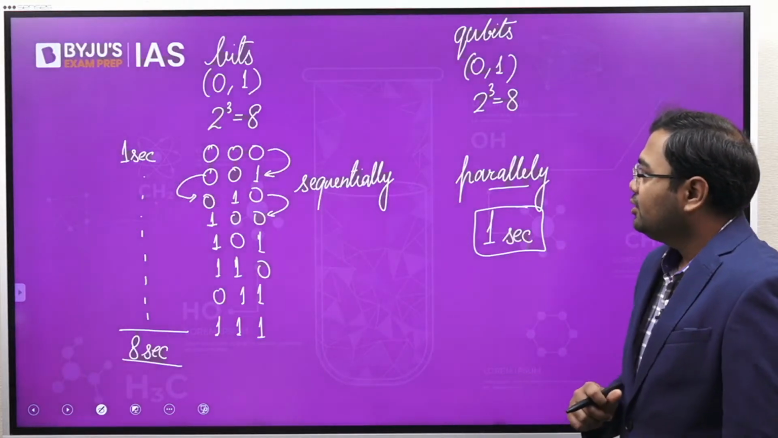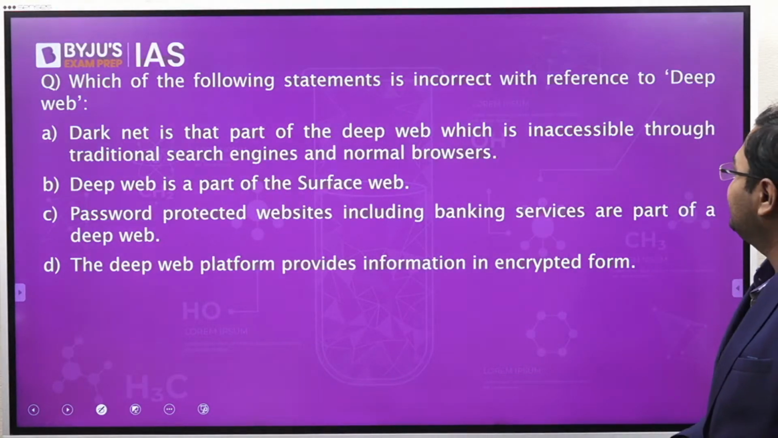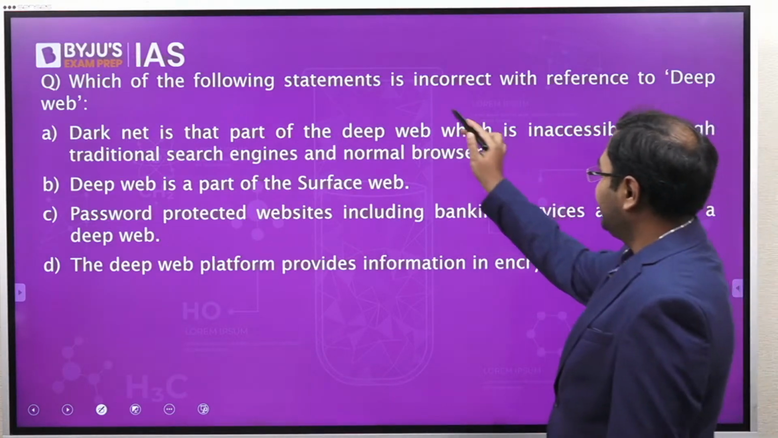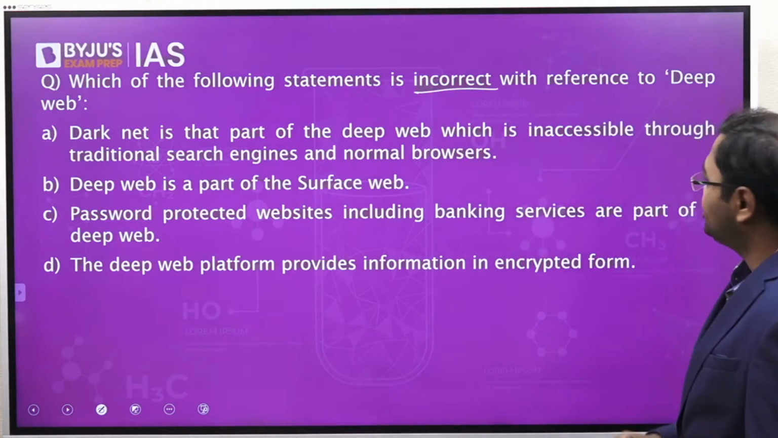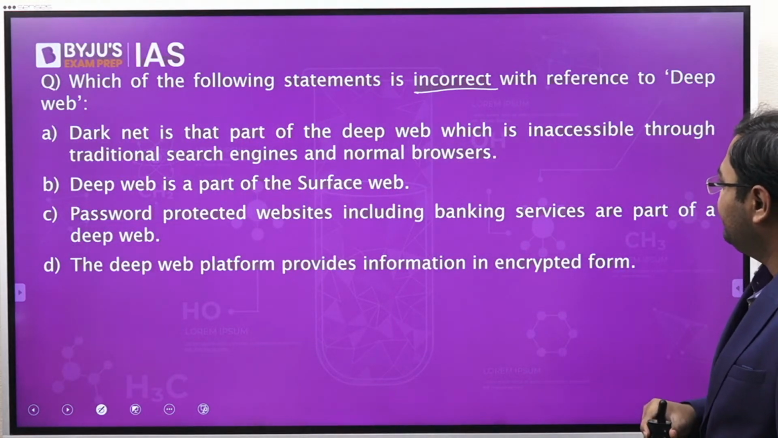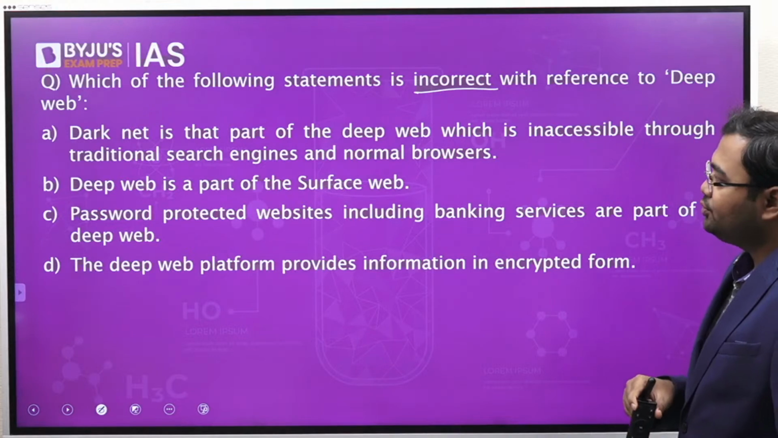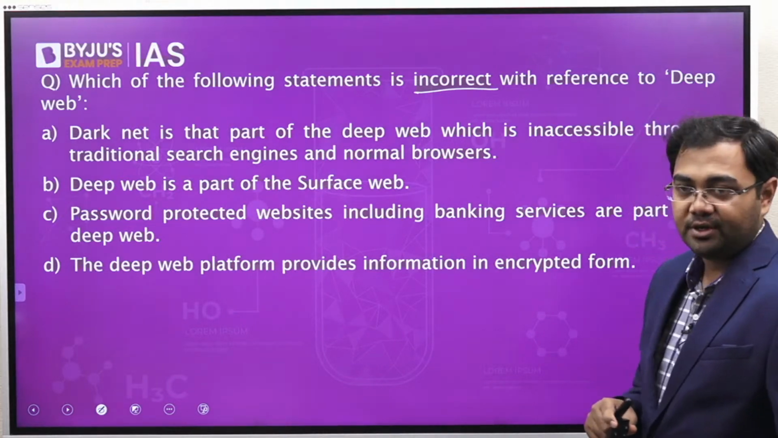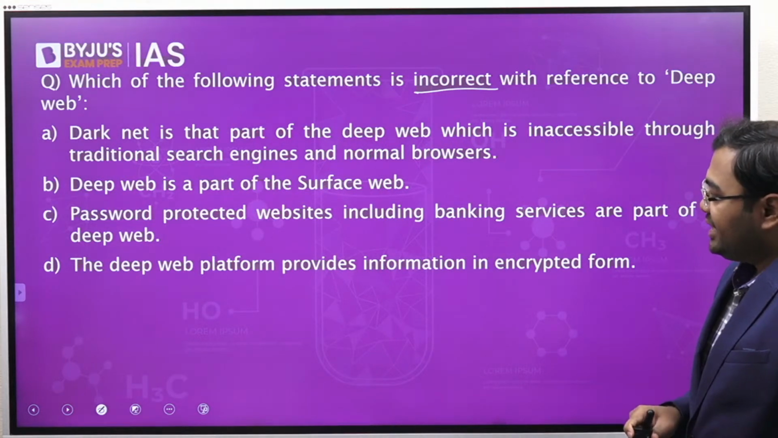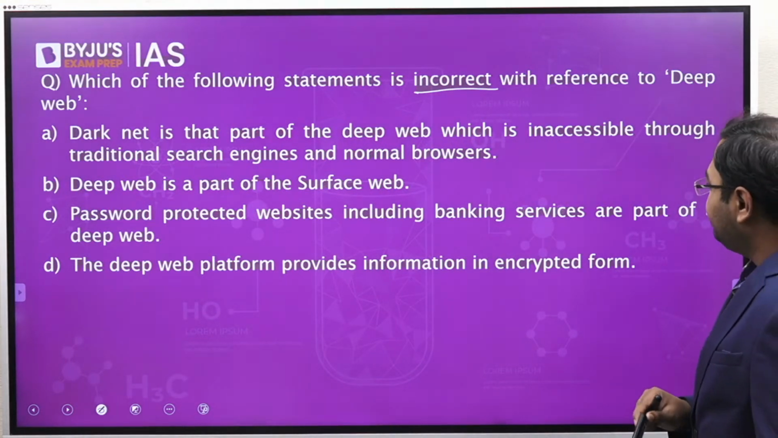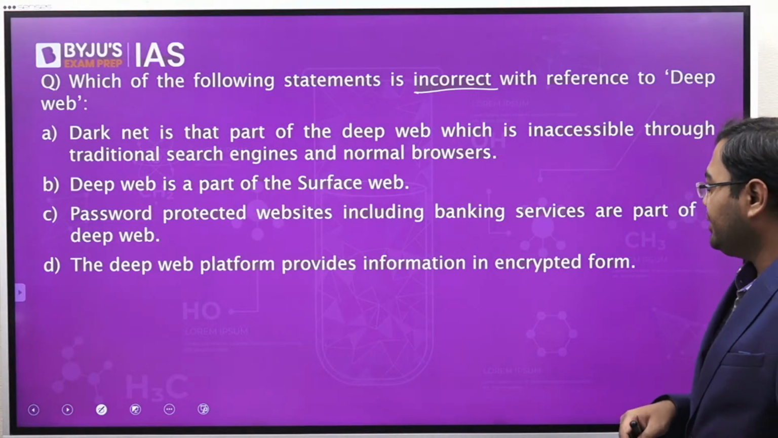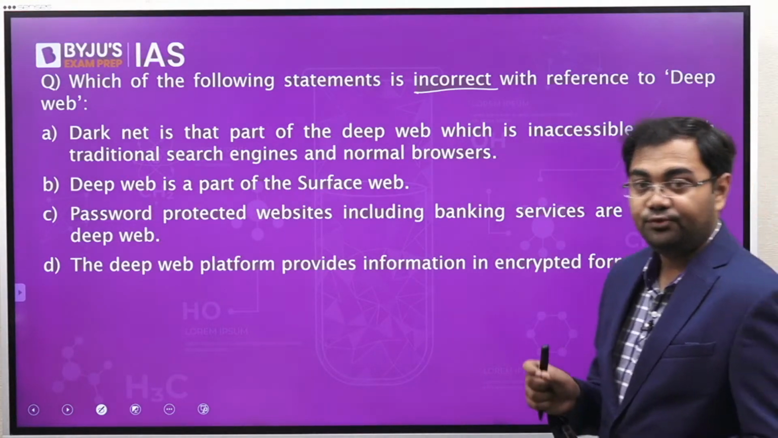All right. Moving on, the next question is related to the deep web. Which of the following statements is incorrect with reference to the deep web? Darknet is that part of the deep web which is inaccessible through traditional search engines and normal browsers. Deep web is a part of the surface web. Password protected websites including banking services are a part of the deep web, and deep web platforms provide information in encrypted form.